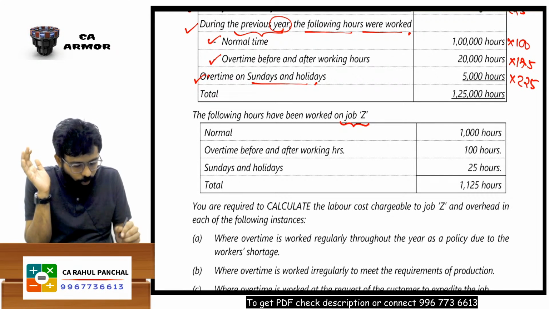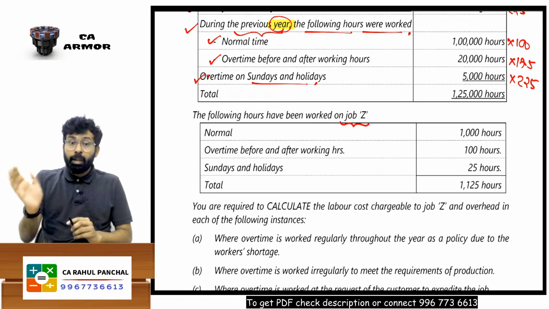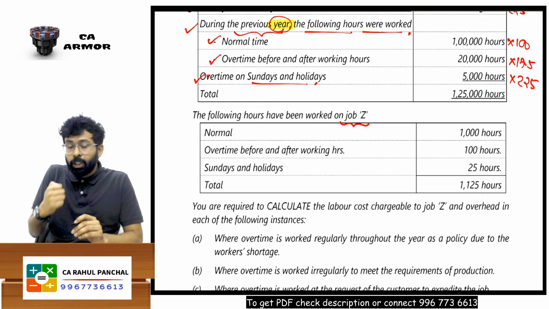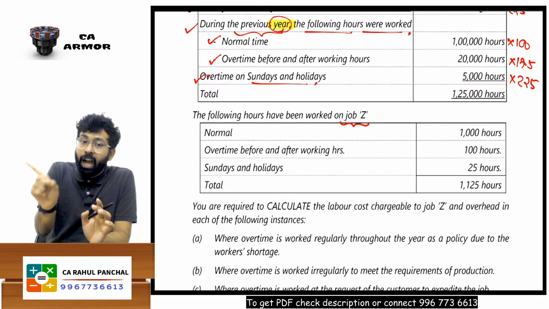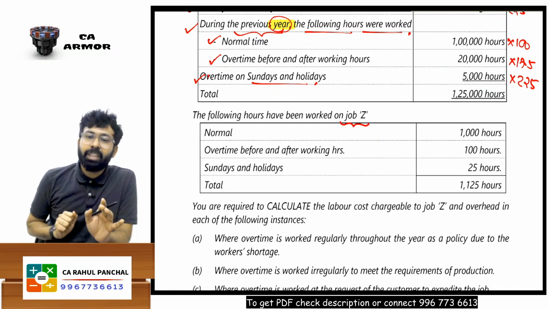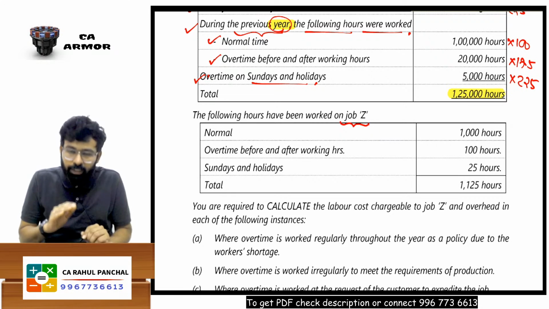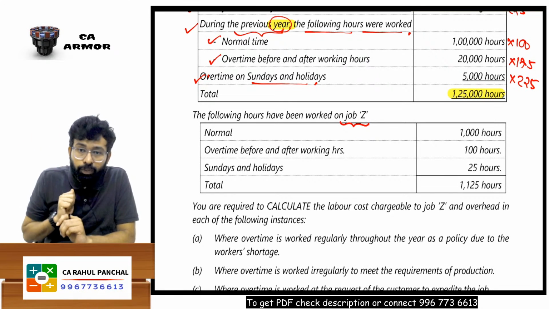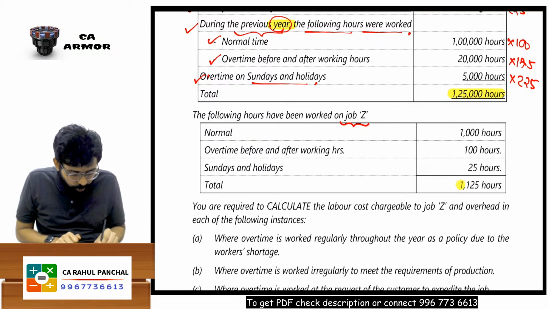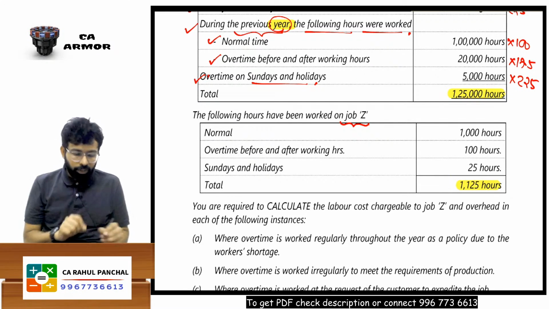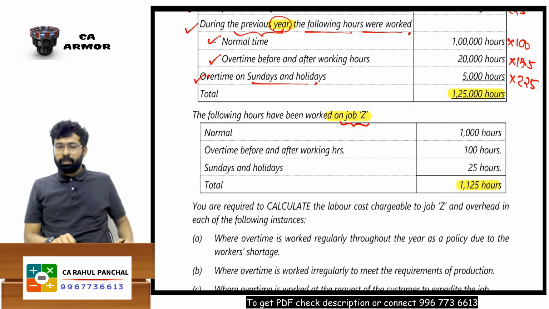Now, see, I have worked for 1 year. You will say that in the past 6 months, I have studied for this many hours. And out of these many hours, 1000 hours, I devoted 100 hours for this subject. Same way, in the past year, we have worked for 1,25,000 hours. And out of 1,25,000 hours, we have worked for 1125 hours on product Z, job Z.